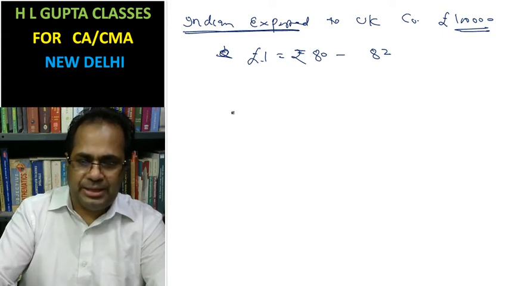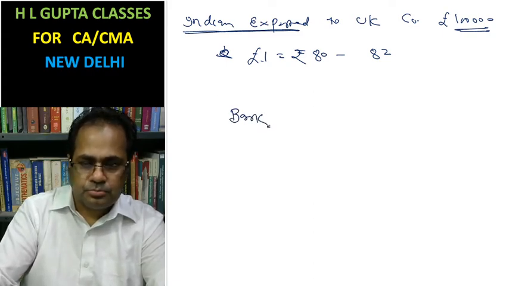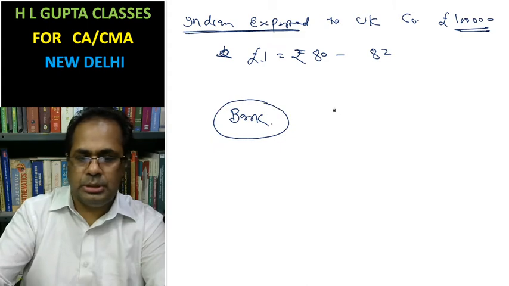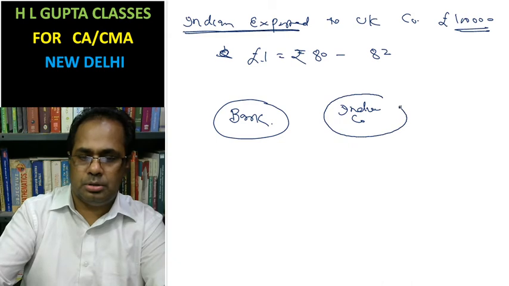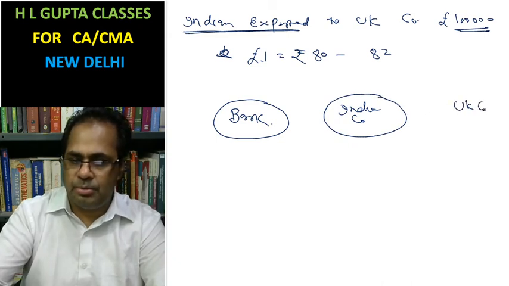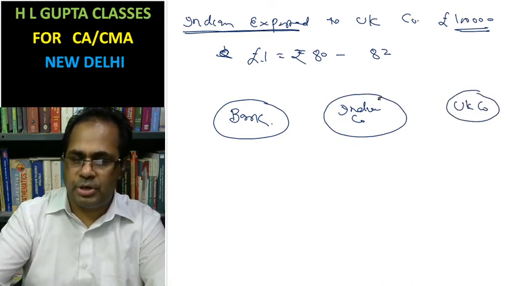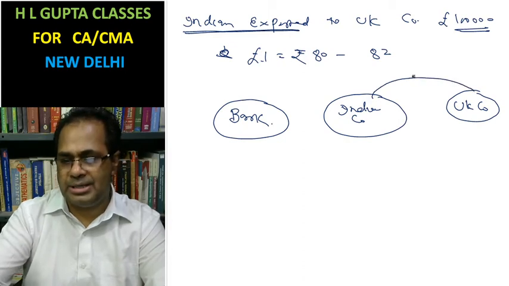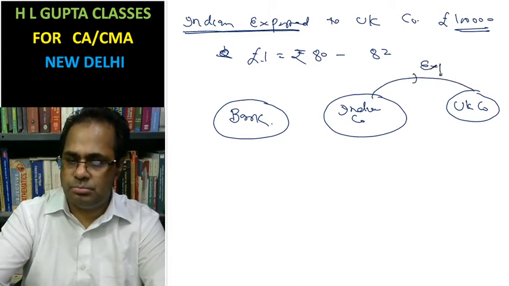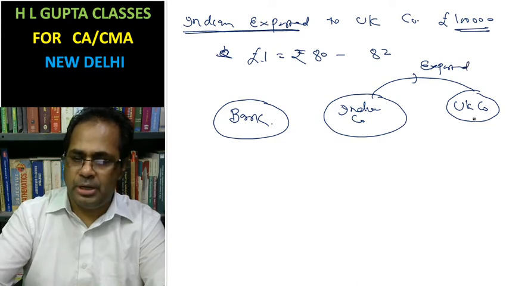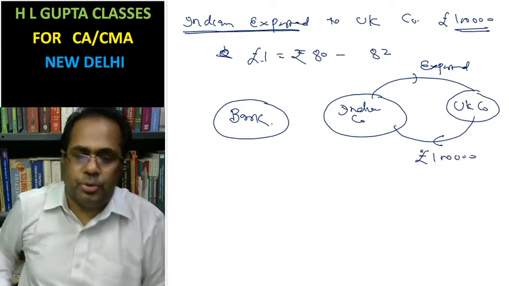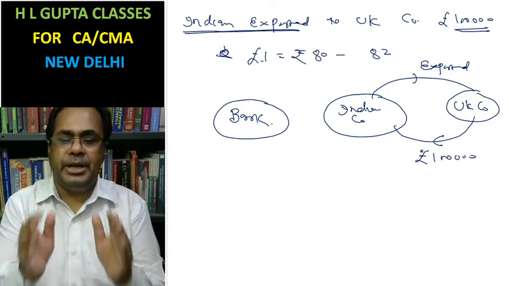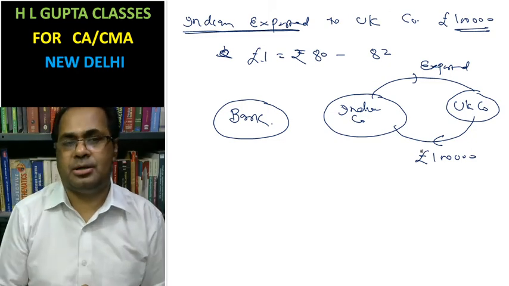To understand this, here is the Indian company and here is the UK company. This Indian company has exported here. On the basis of that, the UK company paid pound 1 lakh. Now the Indian company has pound 1 lakh.